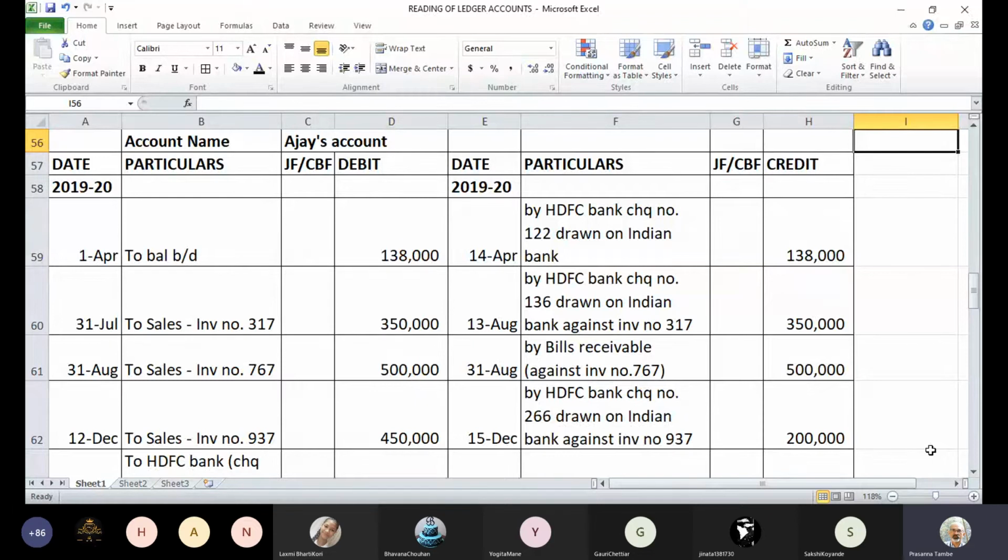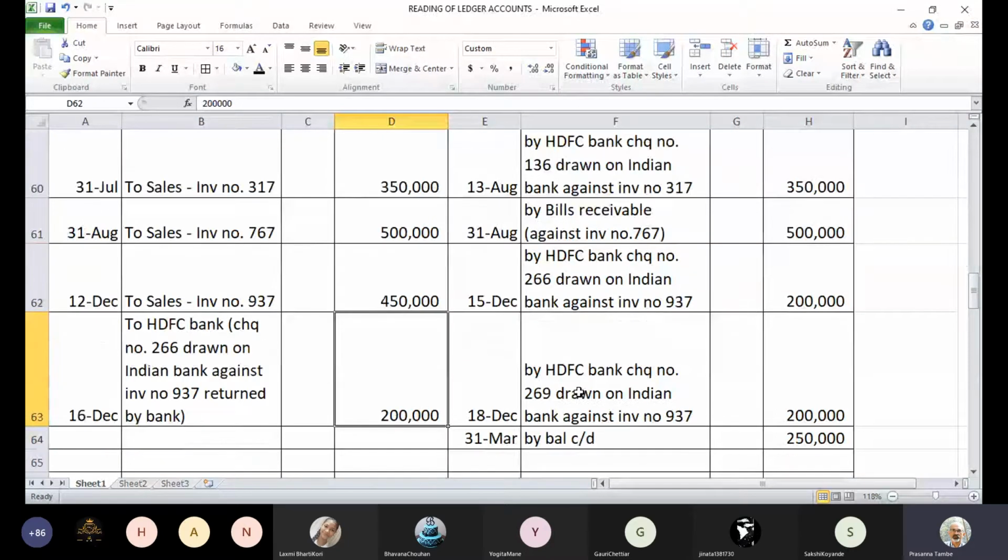As we move further, we have one more sale, and that is on 31st of August. The entry says Ajay's account debit to sales, invoice number 767, 5 lakhs rupees. So one more credit sale has happened on 31st of August. Against the same sale, there is a corresponding entry on 31st August. It says by bills receivable against invoice number 767, exactly the same amount of invoice, 5 lakhs rupees.